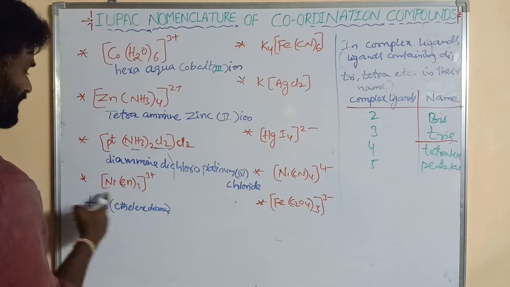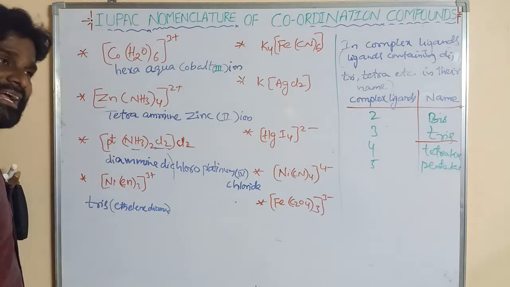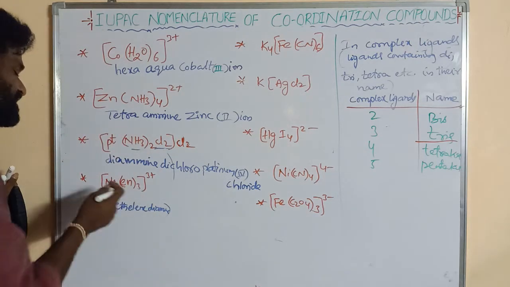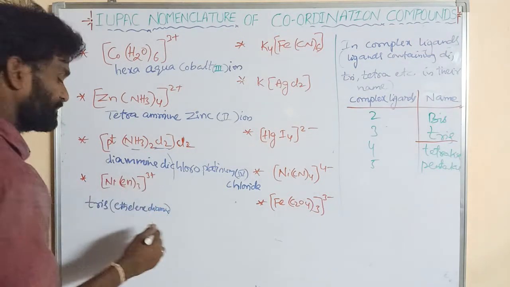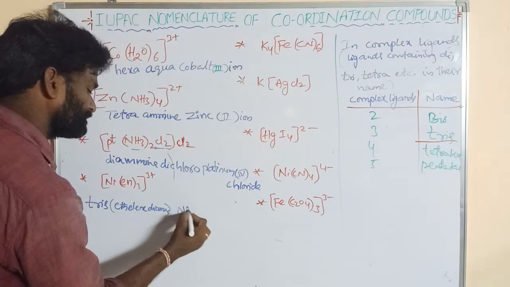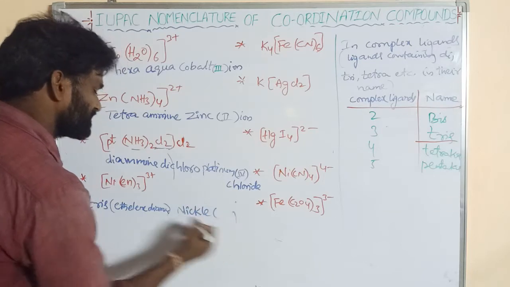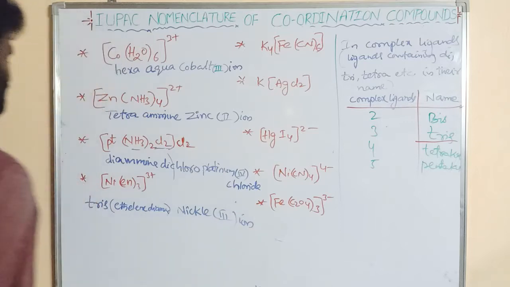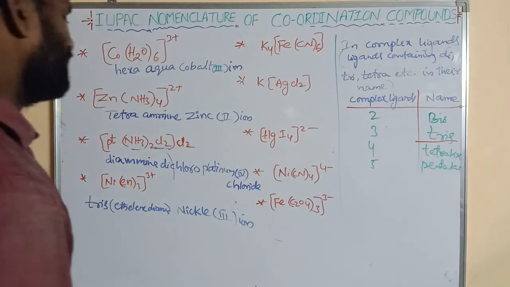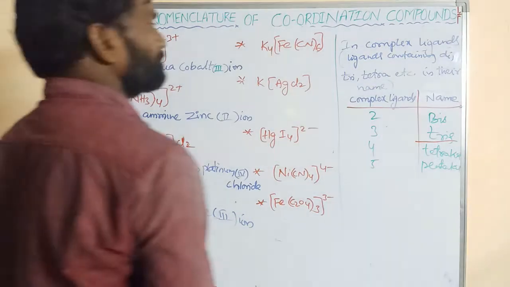For a neutral ligand, what is the oxidation state? For neutral ligands, the oxidation state of the central metal is equal to the charge on the coordination sphere, right? Nickel. So what is the oxidation state? 3. This is an ion, right? Tris(ethylene diamine)nickel(III) ion, right?